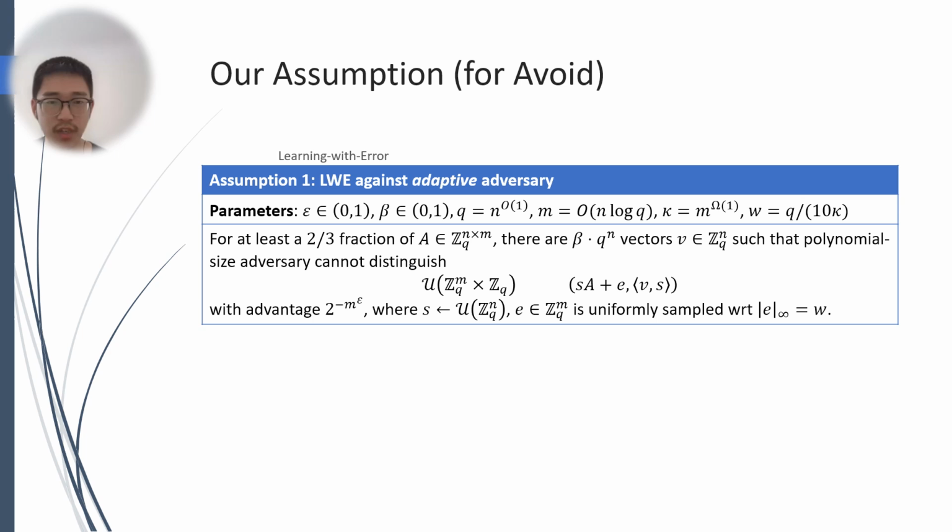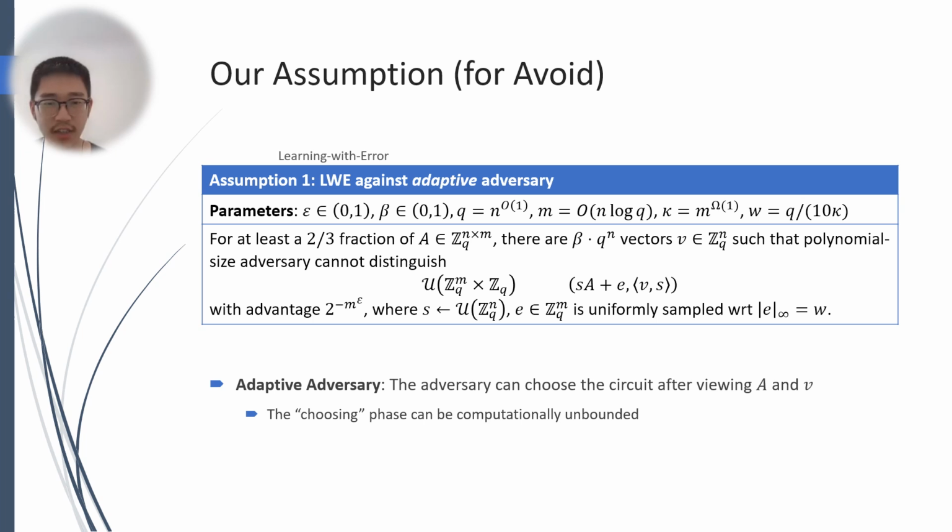For at least a 2/3 fraction of the matrices with n rows and m columns, there are a beta fraction of vectors of length n, such that the following two distributions cannot be distinguished by a polynomial size adversary up to 2 to the minus m to the epsilon advantage. The first distribution is a uniform distribution, and the second distribution is an LWE sample, where the secret S is uniformly sampled, and the error E is uniformly sampled with respect to the infinity norm bound W.